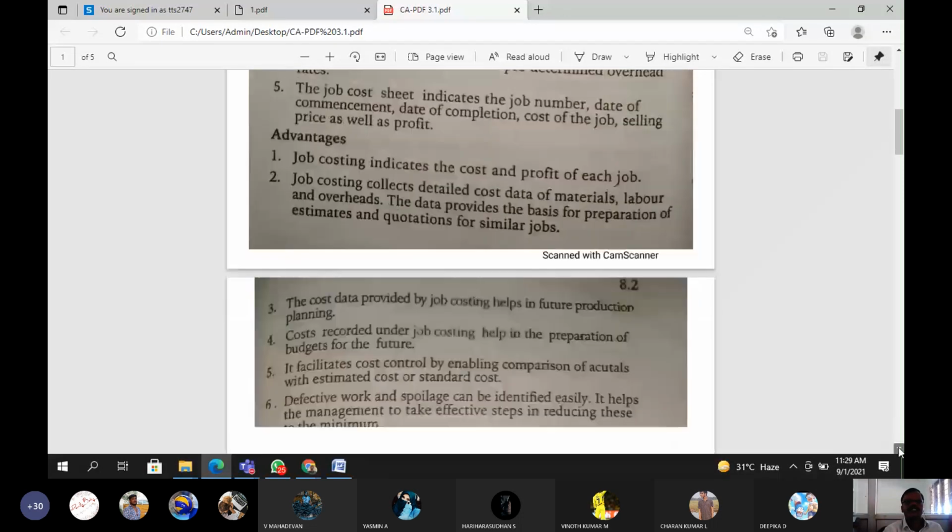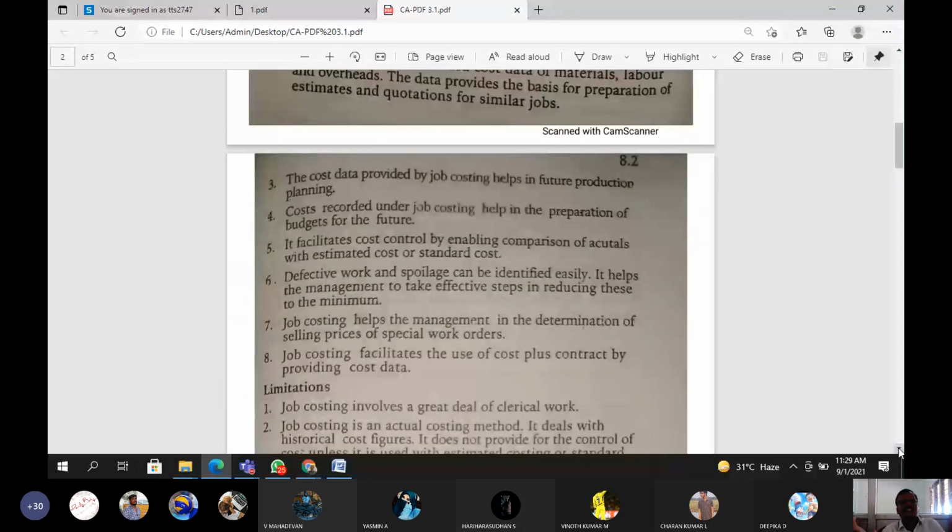Okay, next advantages. A number of advantages are also included in job cost sheet. Especially, I would like to explain another 2 points only. Okay, next one, the cost data provided by job costing helps in future production planning. Suppose the cost data is available.